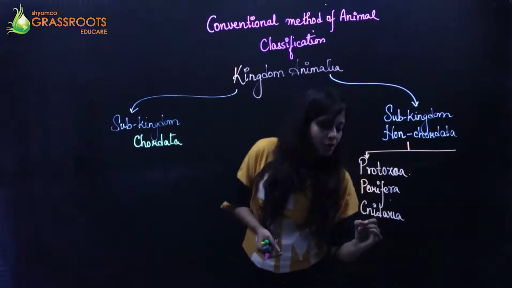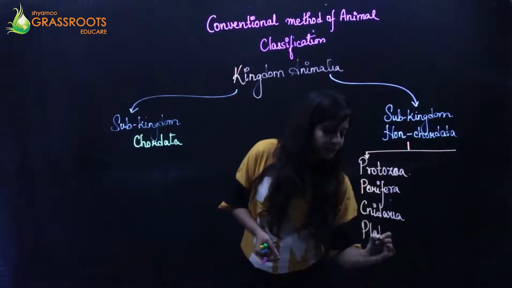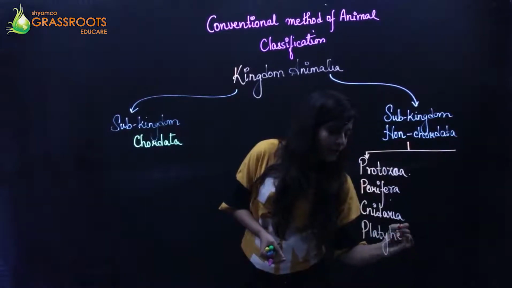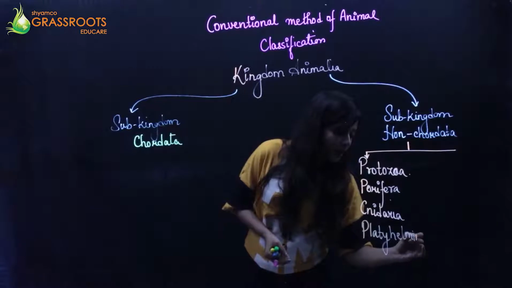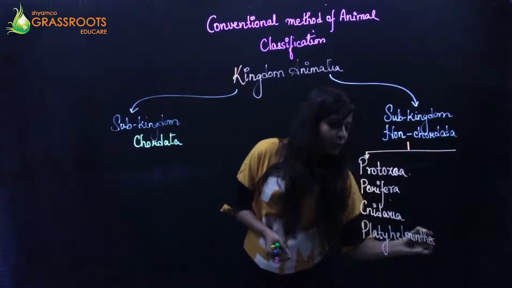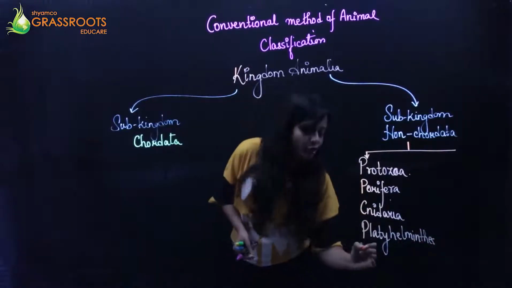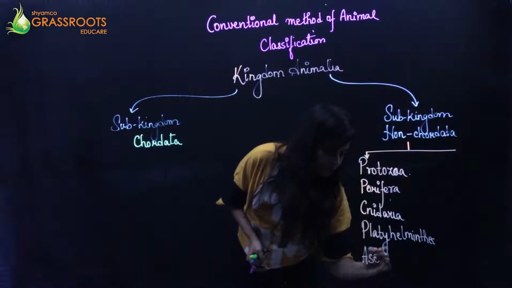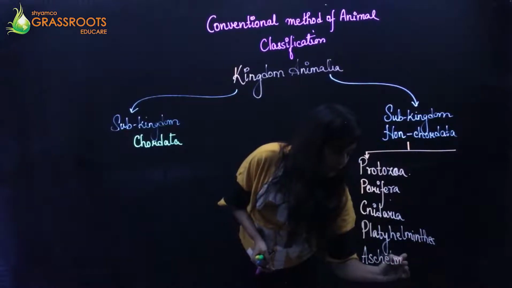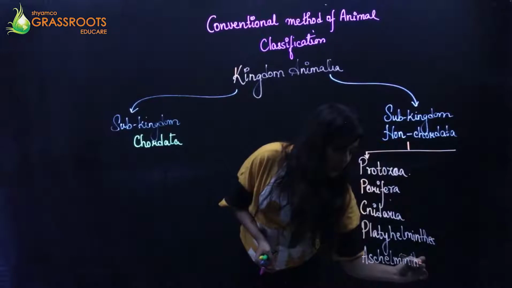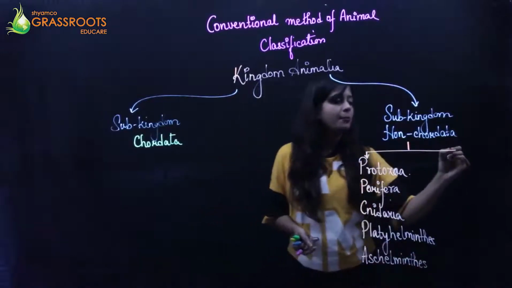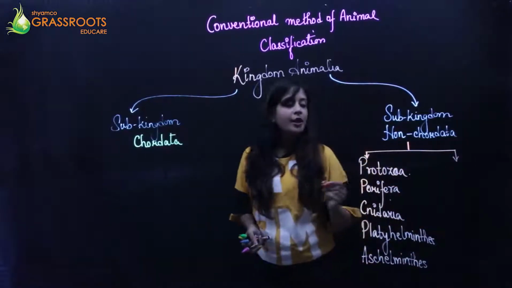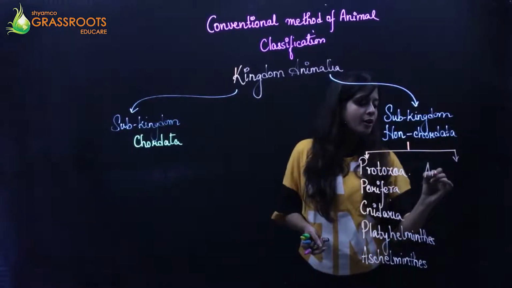Next comes your Platyhelminthes. Now Platyhelminthes is basically flatworms. The next is your Aschelminthes. Now the next phylum, which is very important for your examinations also, is your annelids or Annelida.